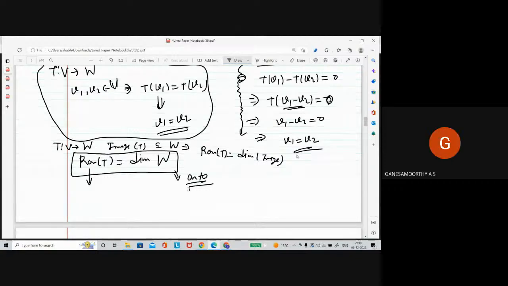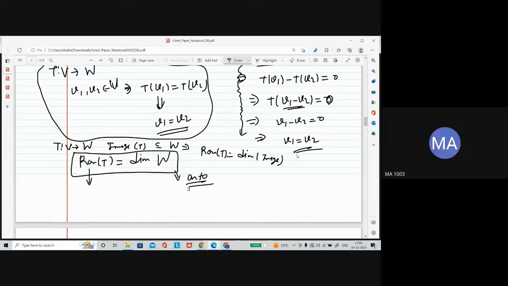Sir, one doubt. Nullity is 0 means the dimension of the kernel is 0, that means the kernel does not have any element, isn't it?